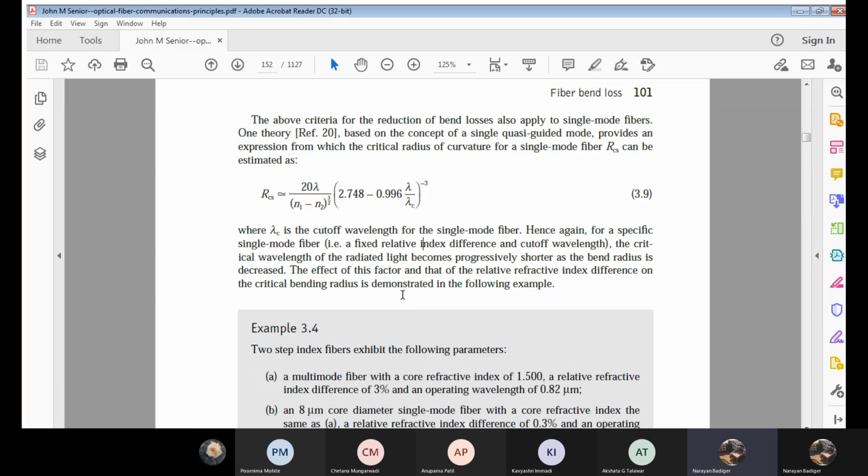Now here, what is this lambda c? Cutoff wavelength. What is this cutoff wavelength? This is a wavelength. Can anyone tell me what this cutoff wavelength is?